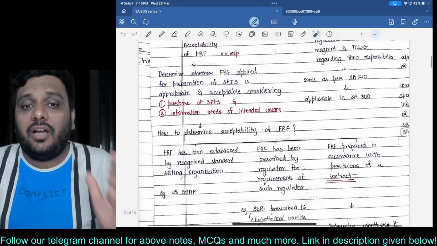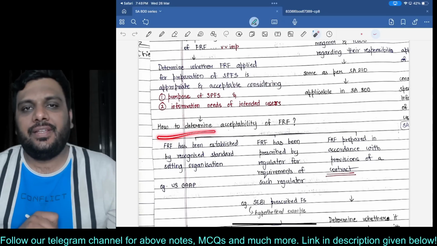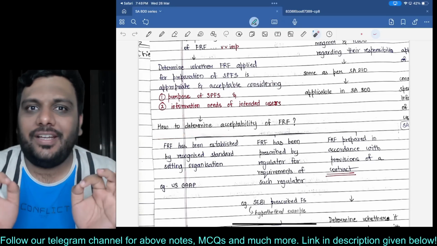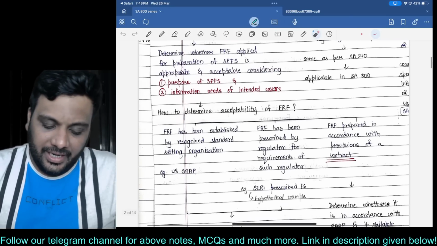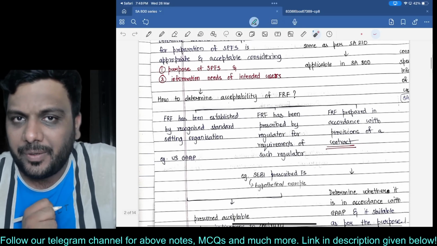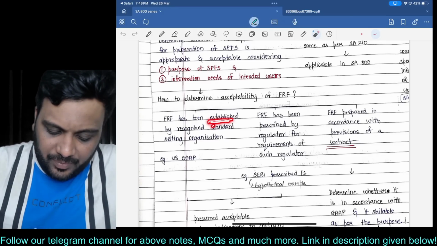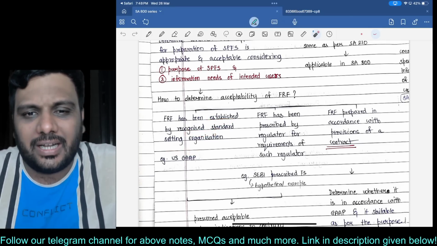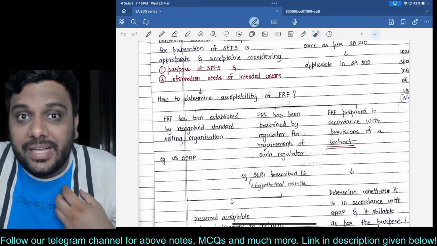Now, whether a financial reporting framework is acceptable or not, how to determine that? Because the entire point over here is that the financial reporting framework has to be acceptable. Listen to me. If the financial reporting framework, the guideline based upon which the financial statements will be prepared, has been established by a recognized standard setting organization, like US GAAP for example, then obviously it will be acceptable.